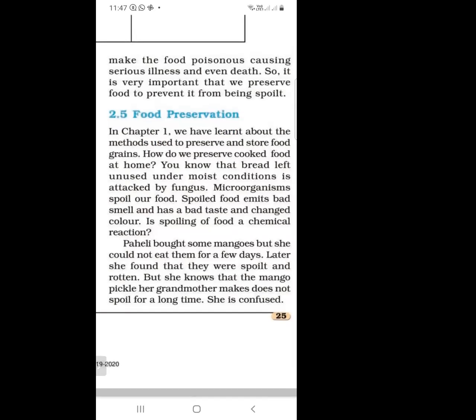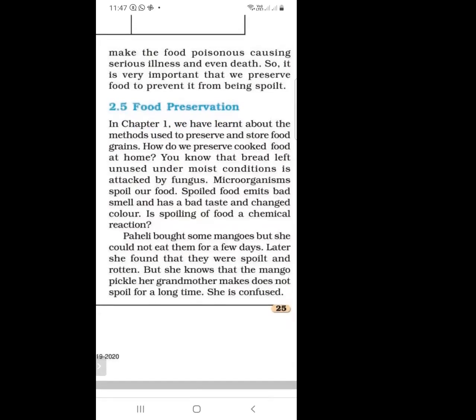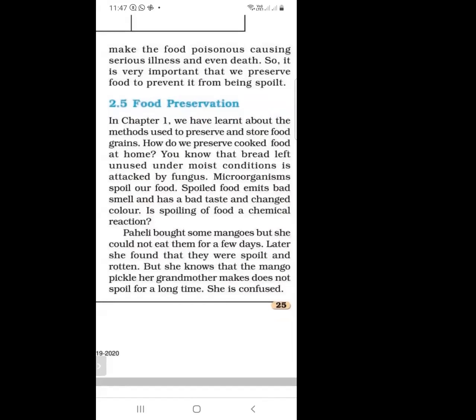How do we preserve cooked food at home? You must know that bread left unused under moist conditions is attacked by fungus. We have seen that when bread is attacked by fungus, it is almost destroyed, and microorganisms spoil our food. Spoiled food creates a smell, has a bad taste, and changes color.